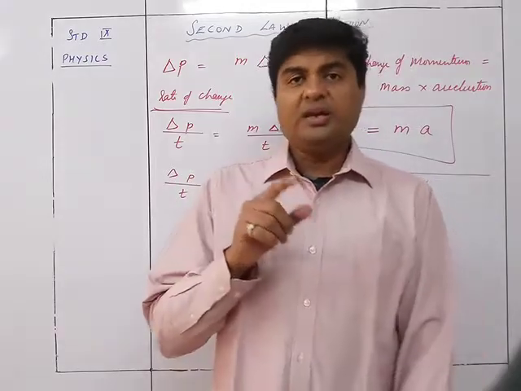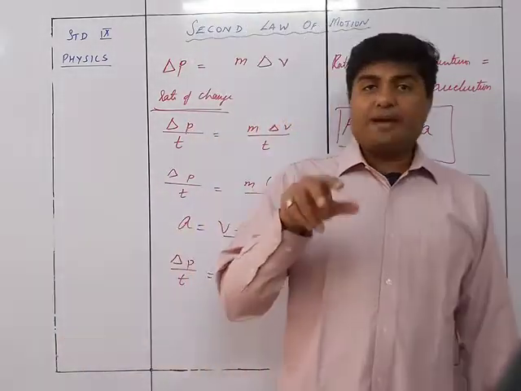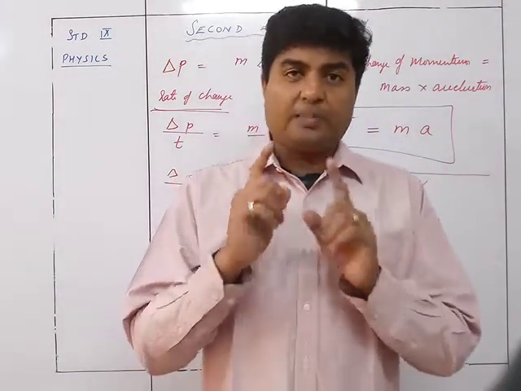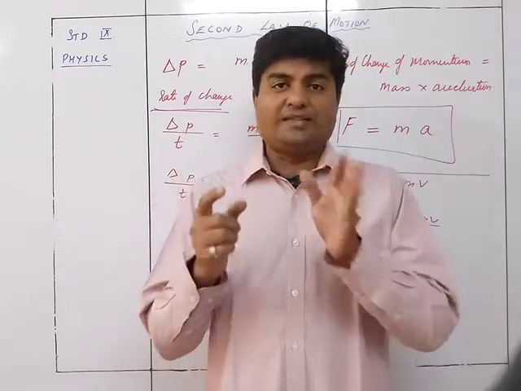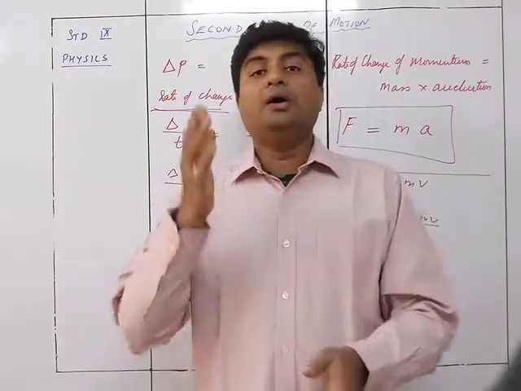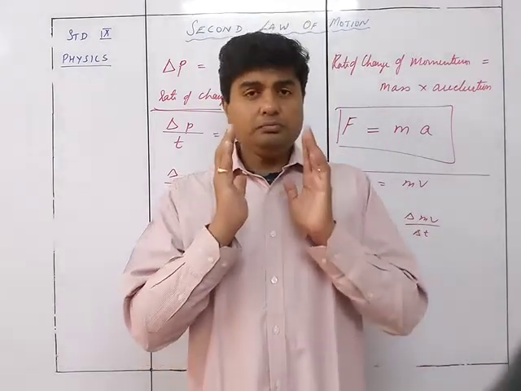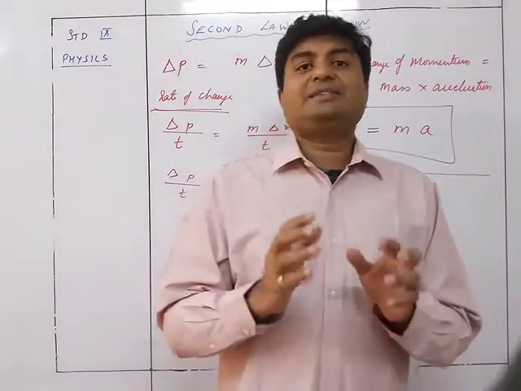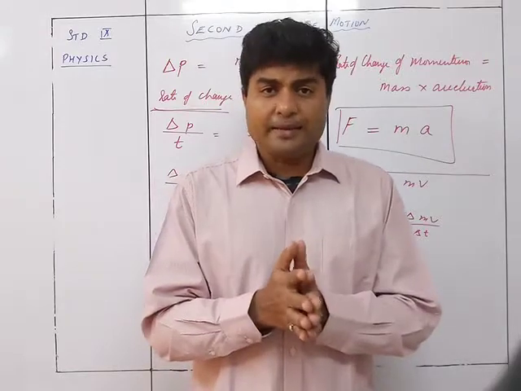First of all he concluded that for the same mass, lesser force gives lesser acceleration, and more force gives more acceleration. That means force is directly proportional to the acceleration if the mass is the same.